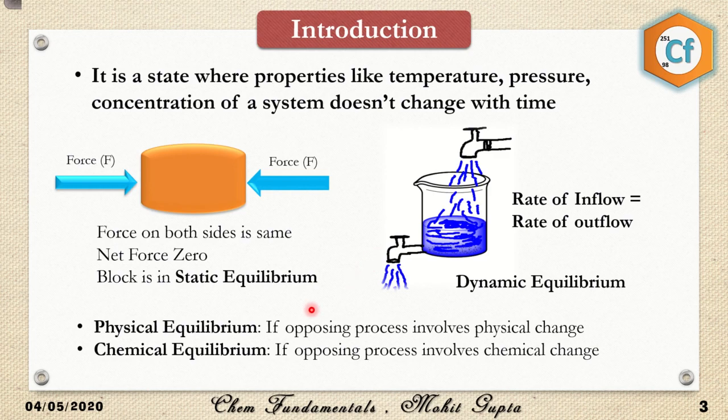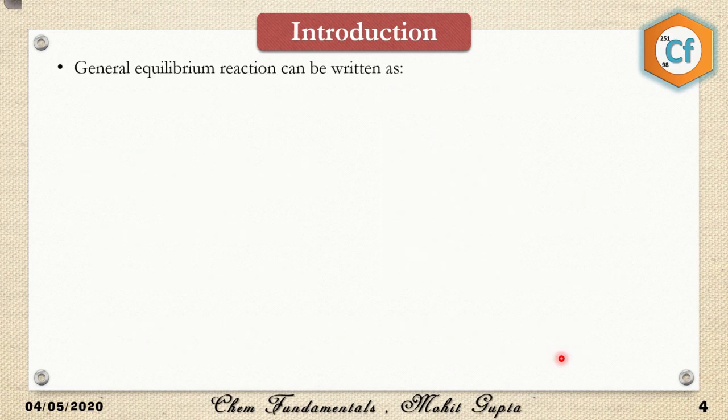So equilibrium can be divided into two parts, physical equilibrium and chemical equilibrium. In case of physical equilibrium, if the opposing forces involve physical changes, like pressure, temperature, volume, then we consider it as physical equilibrium. However, if the opposing forces involve chemical change, so one compound is converting into another and the chemical formula and the chemical properties of the compound are getting changed, then it would be considered as chemical equilibrium.